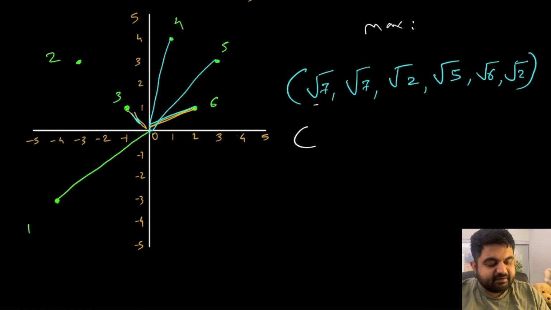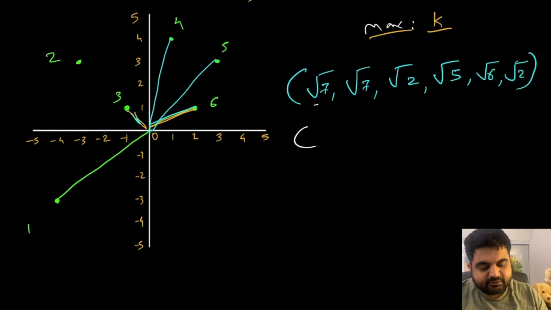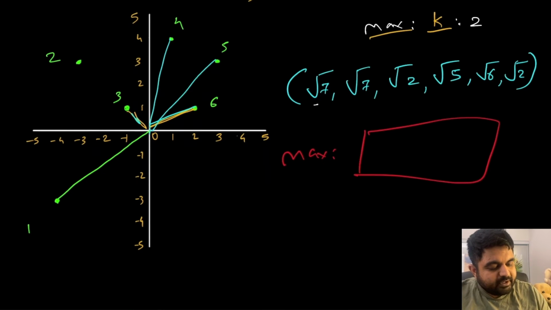The idea is that we are going to create a max heap of size k, and inside the max heap we will always try to first add the value inside the max heap, and the moment we realize that the size is actually greater than k, then we will have to pull the lastly added element outside of the max heap. Okay, we are only going to store the k values. So in this case we are trying to find the second closest point to the origin, so k is equal to 2. So let's quickly initialize our max heap, and inside the max heap currently we don't have anything. Now in the max heap we are only going to store two elements.